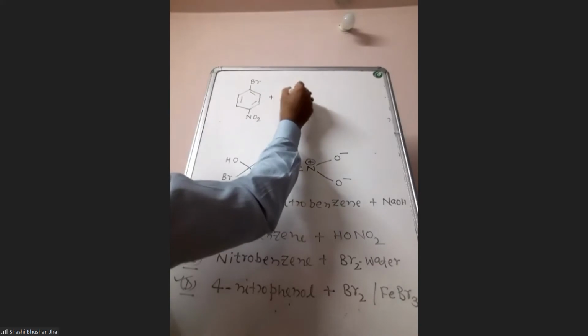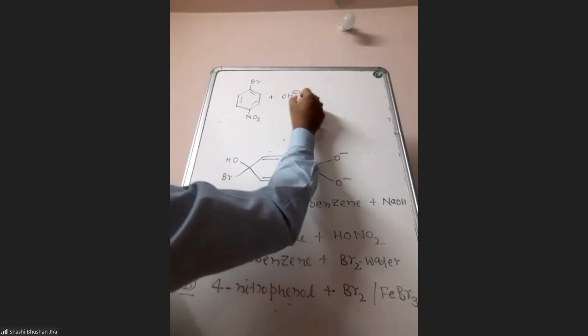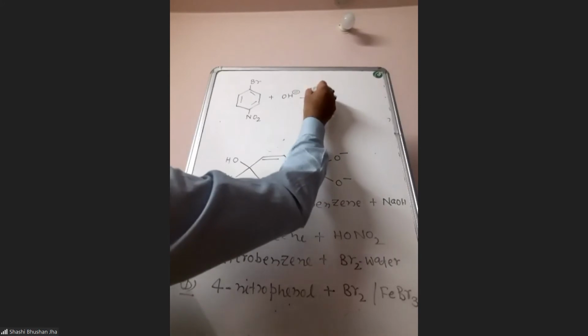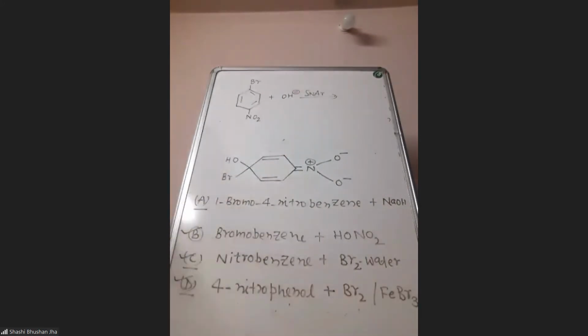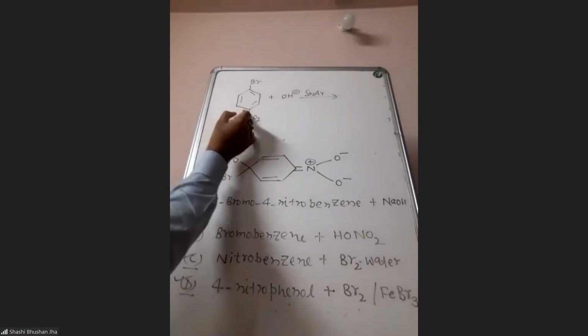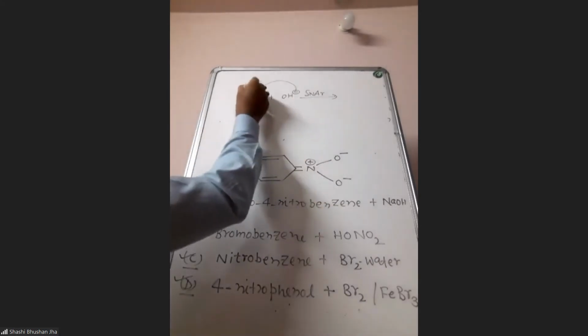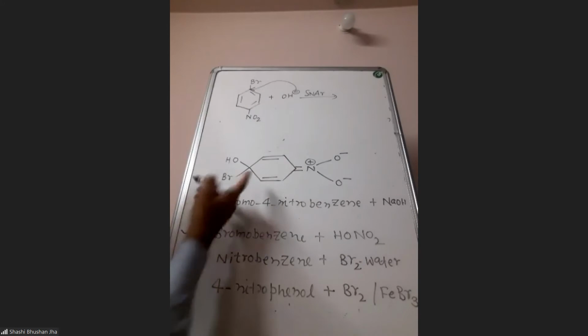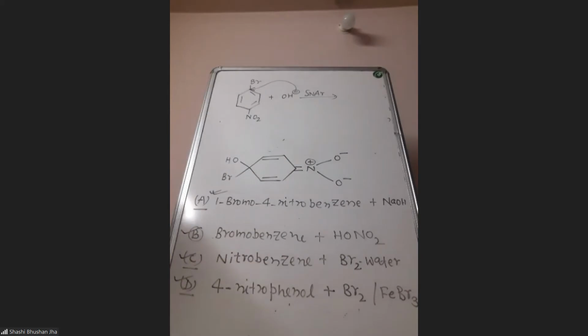Now if it is reacted with OH minus, nucleophilic aromatic substitution will happen. In the para position you have a very strong minus R group. So this will attack on this carbon, and if you write the mechanism you will get this intermediate only. So here you are going to get the same intermediate which is written there.